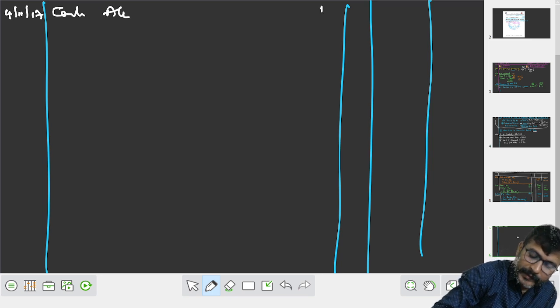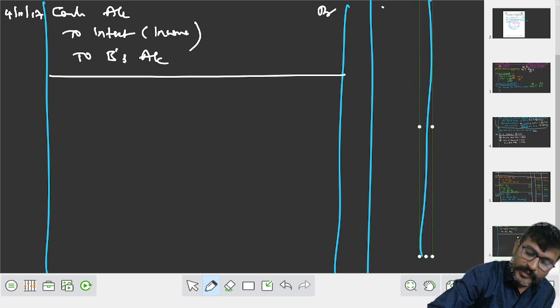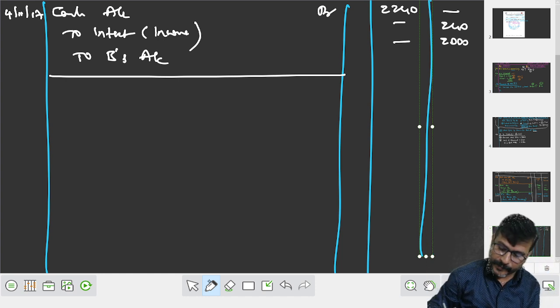Don't use bank. Cash account debit to interest, in bracket income, to B's account. How much is it? 2,240 dash 240 dash 2,000.